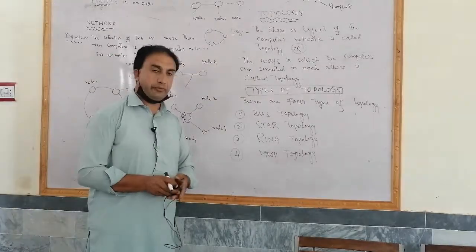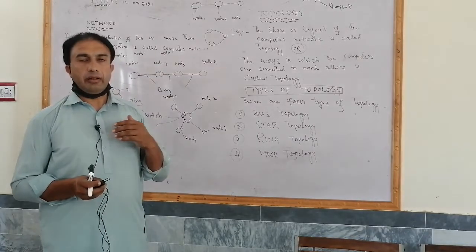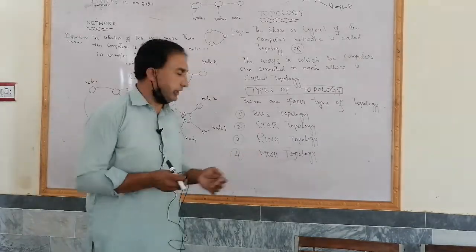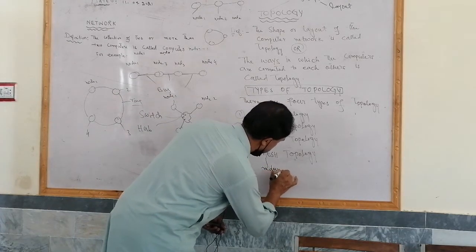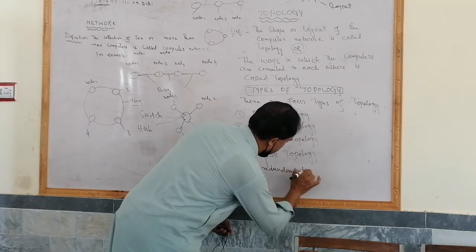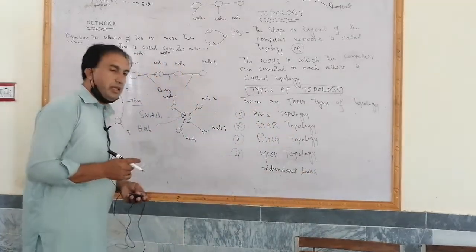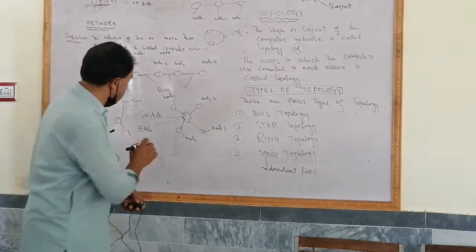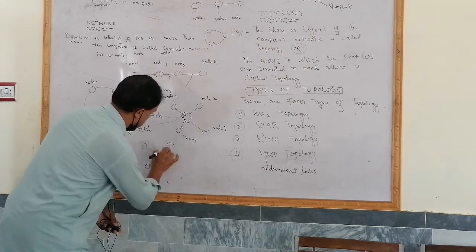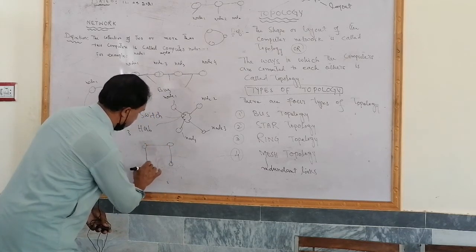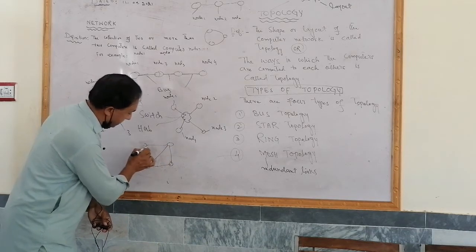And in mesh topology, every computer is connected with other computers through redundant links. In mesh topology, redundant links are used. Each computer is connected like this, in this way. This computer is connected with this computer, and so on.